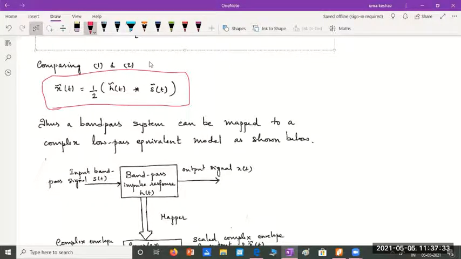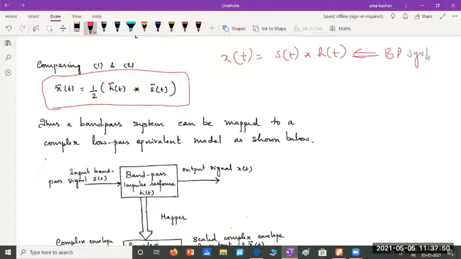After converting, actually we said x of t is nothing but, if you remember, how did we start? S of t convolved with h of t. All this was for the band pass system and band pass signals. X of t is band pass, S of t, H of t, all are band pass signals. And for the band pass system, we would get the output of the system as convolution integral of S of t into H of t.